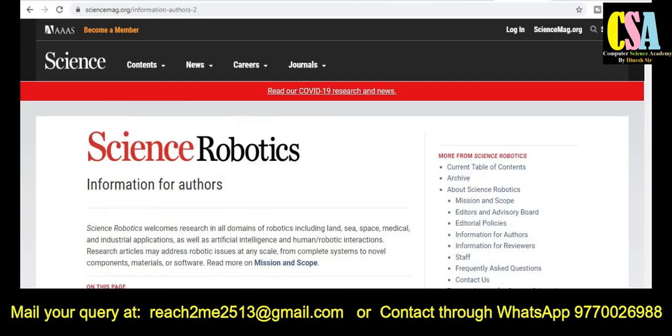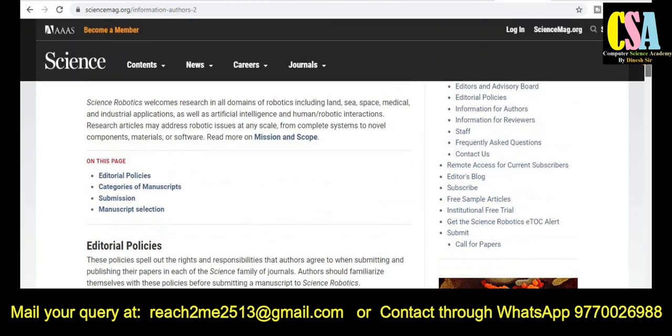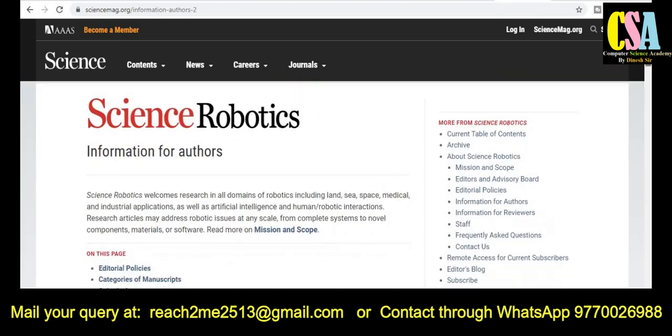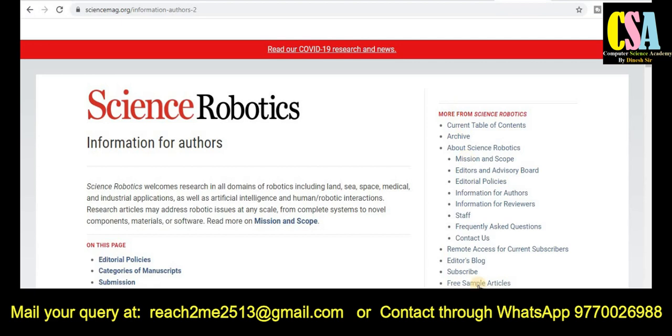The next category is the AAAS journals. The journal title is Science Robotics, Information for Authors. If your research area comes under robotics, then you can submit your research paper to this particular journal. Explore this journal very carefully. On the right hand side you will get all the detailed information about this journal, like the current table of contents, archives, about the journal, manuscript, and mission and scope. All the details are given here. You just need to explore at your own level.